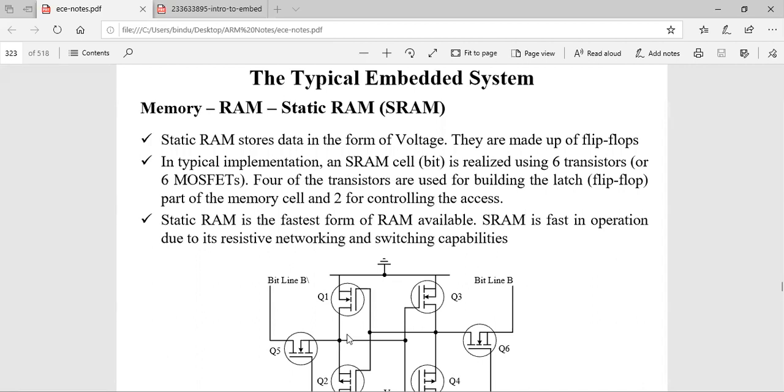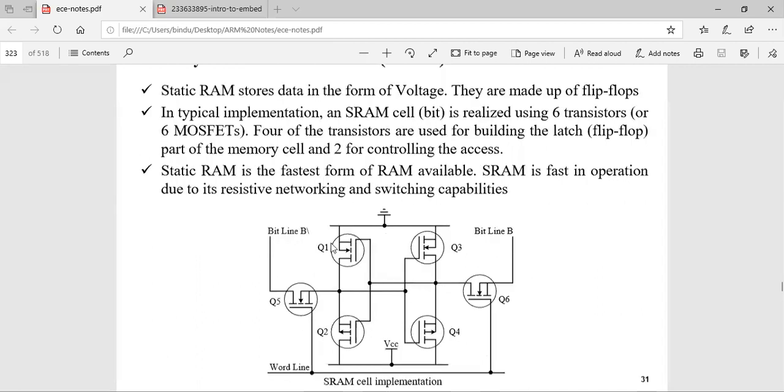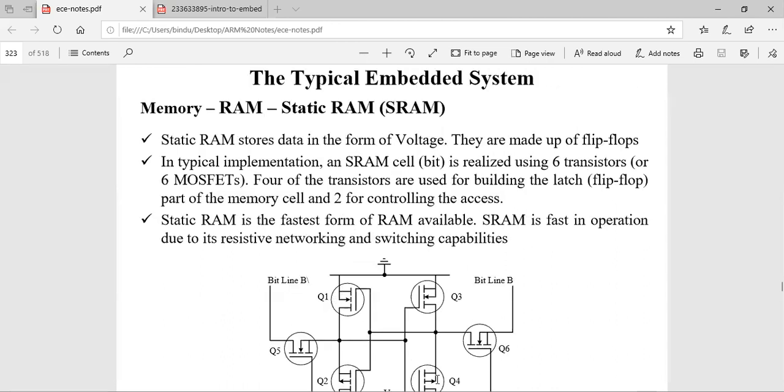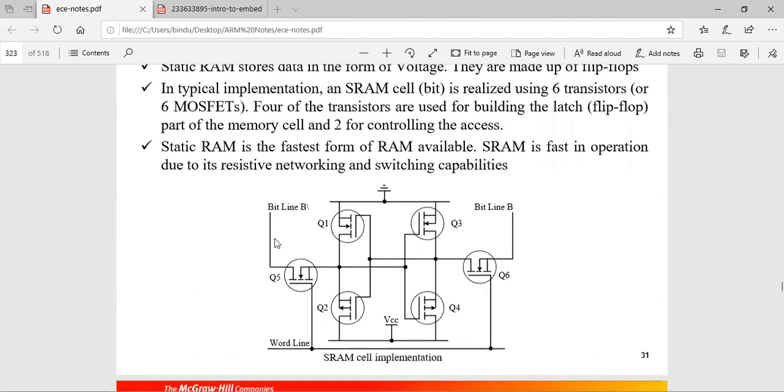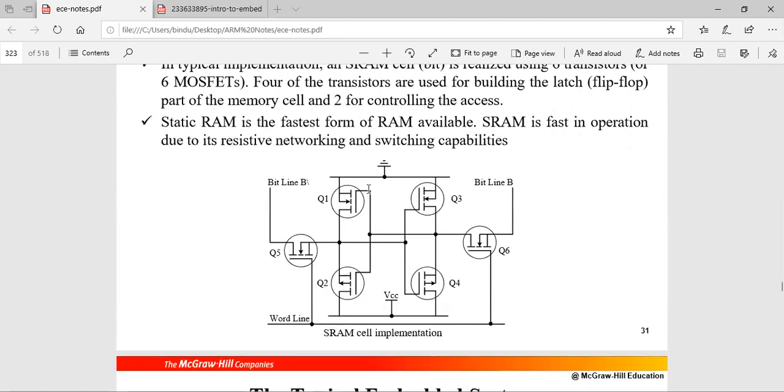So 4 transistors in between form a latch. Here it is a CMOS inverter. This is one CMOS inverter and this is another CMOS inverter. So this is a latch which forms to store the data. These 4 transistors form the cell, and these 2 transistors act as pass transistors. So static RAM is the fastest form of RAM which is available. Now you have to just go through this working operation.